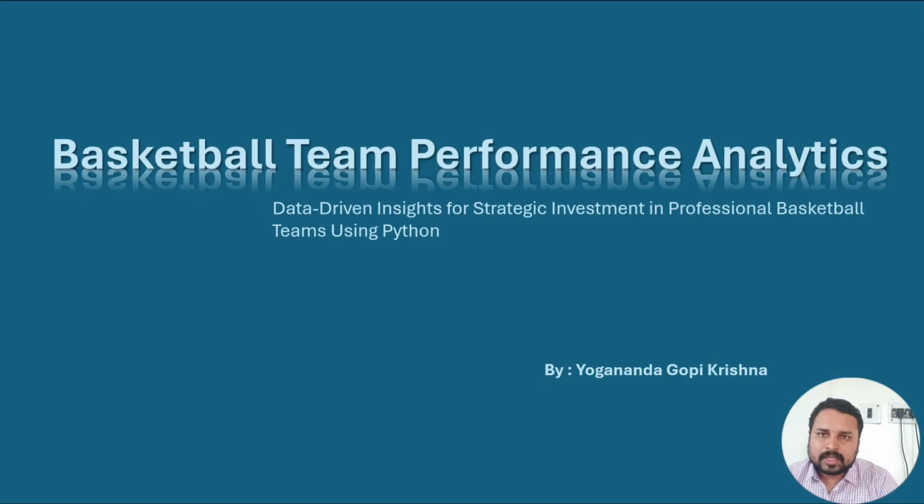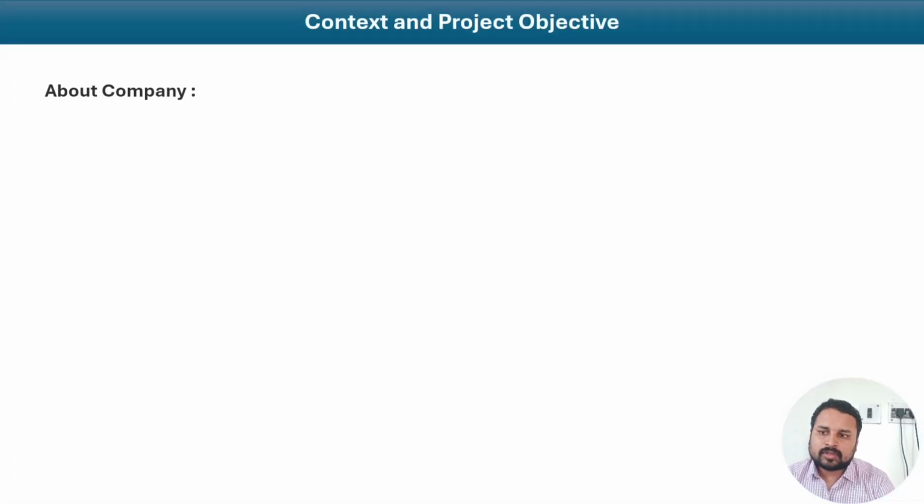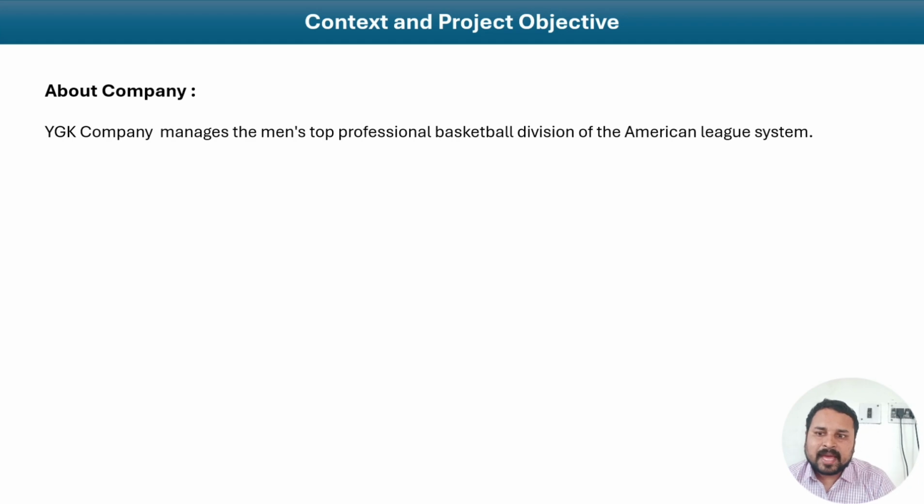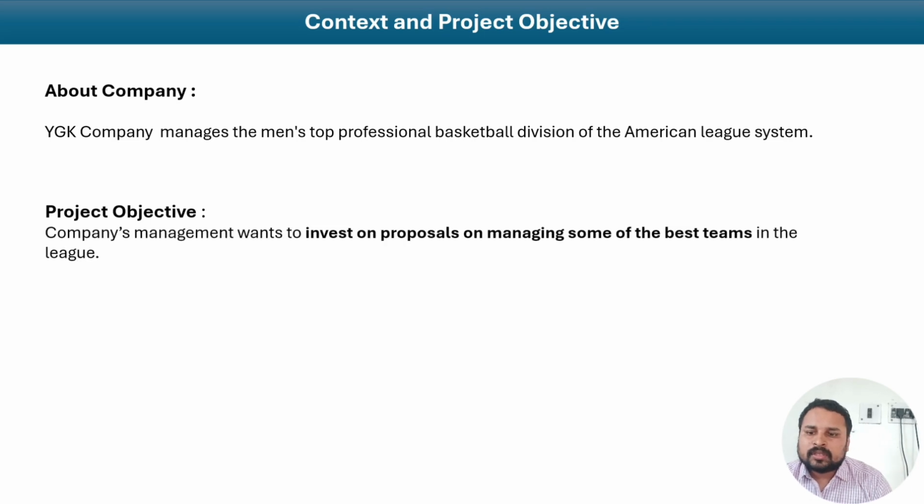Welcome to this presentation. Our presentation is about basketball team performance analytics using Python. So let us know about the company. The PrK company manages the men's top professional basketball division in the American League system. The project objective is that the company wants to invest and make proposals on managing some of the best teams in the league.